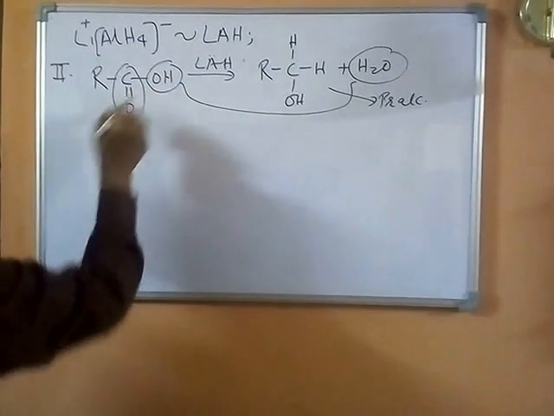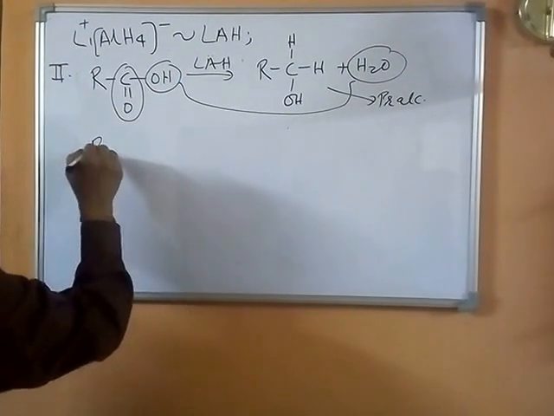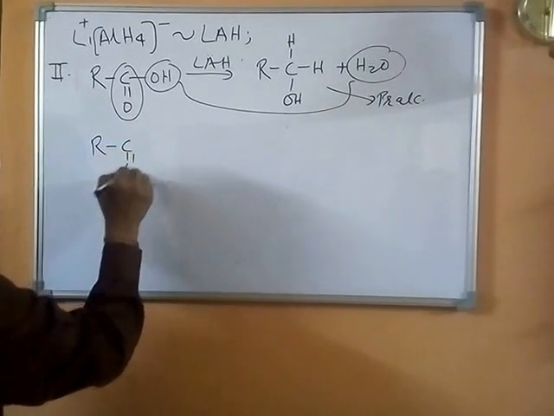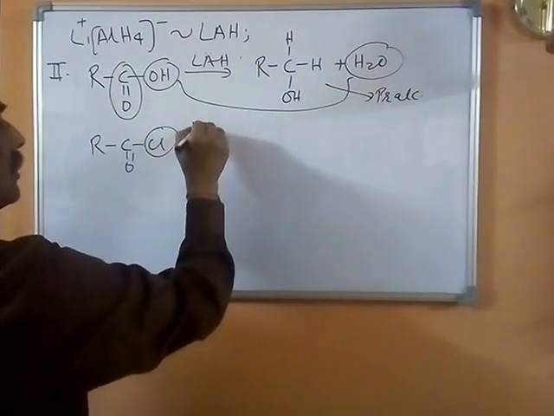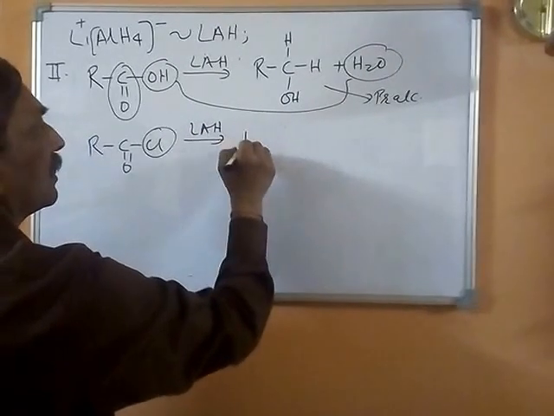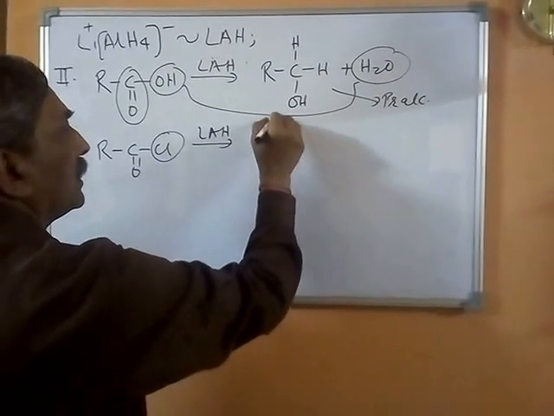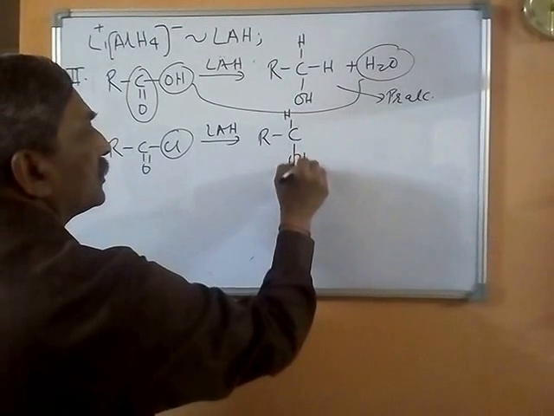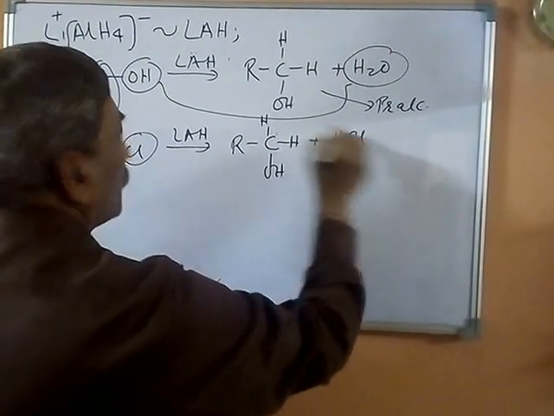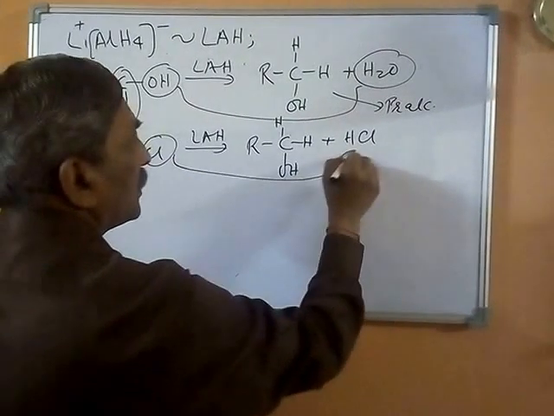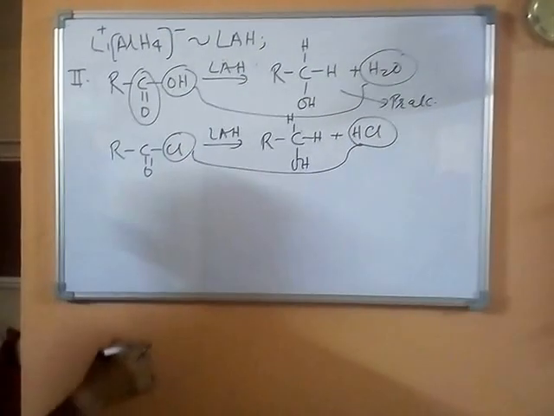To consider the acid halide, let's say RC double bond OCl, then this also undergoes a similar reduction to end up with RCH2OH plus HCl, and this halide has been transferred into an HCl.